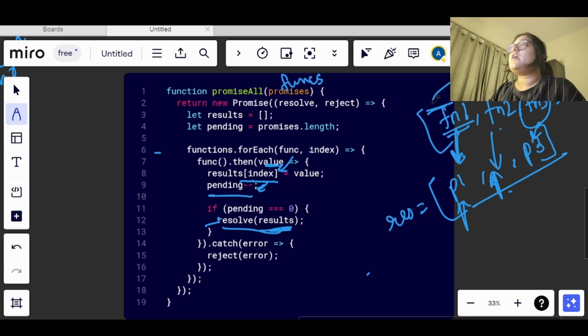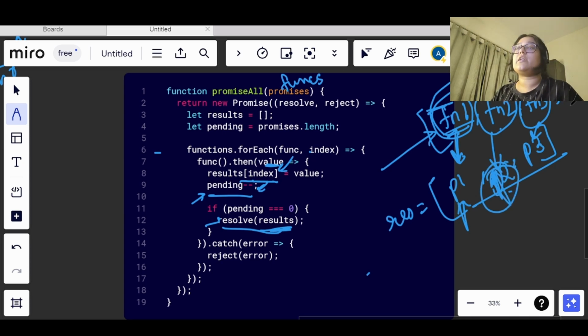So now let's say we have function 1 here, our work for function 1 is done, it is getting resolved, so we have decreased the value of pending by 1. Now what is happening, we have function 2. Let's say for now only this also returned the promise, and it is getting also resolved.